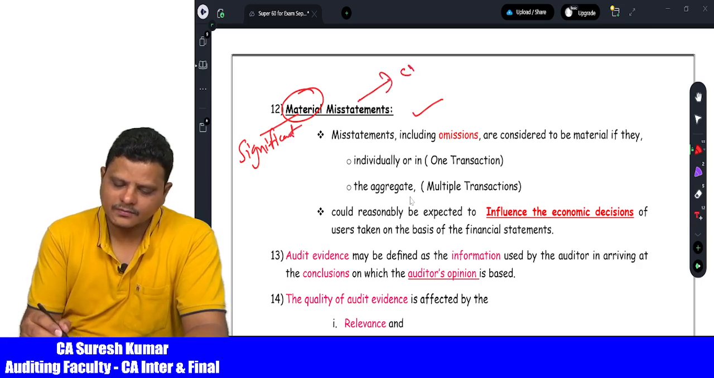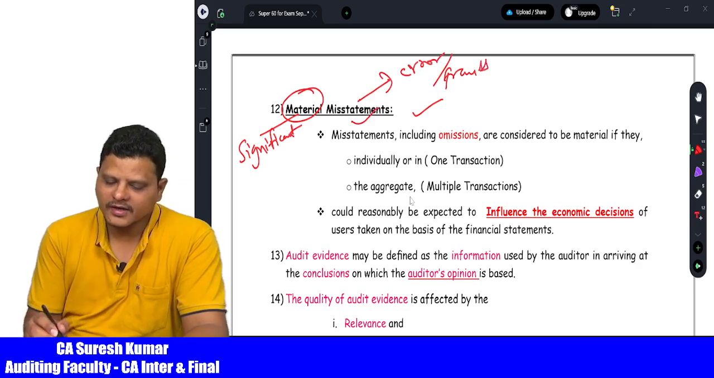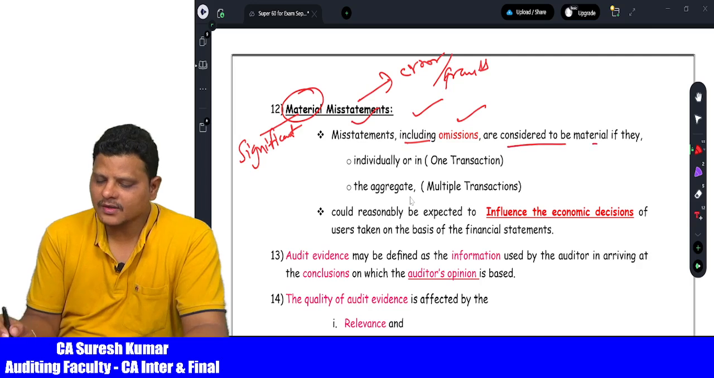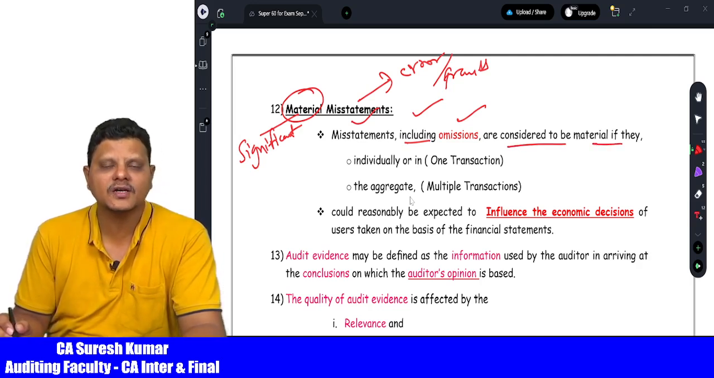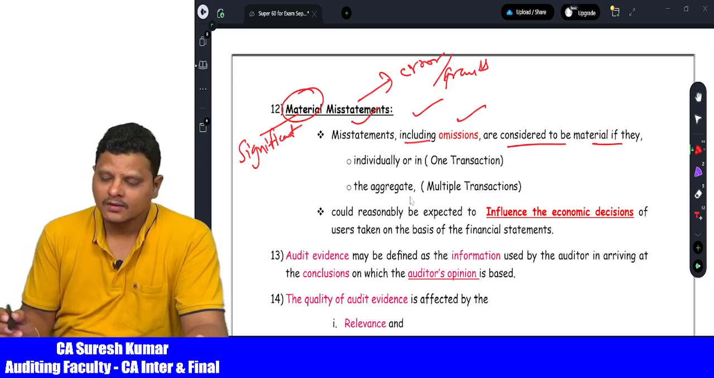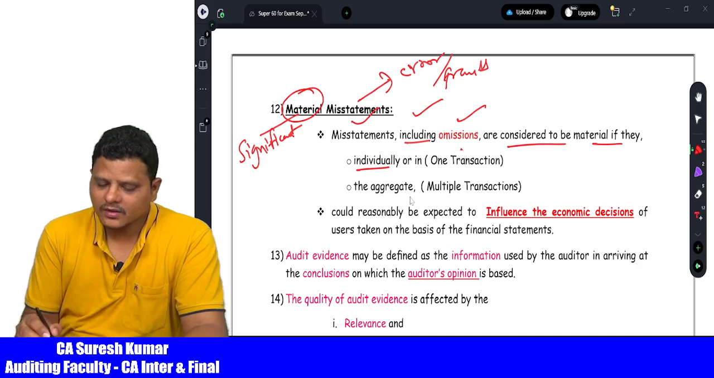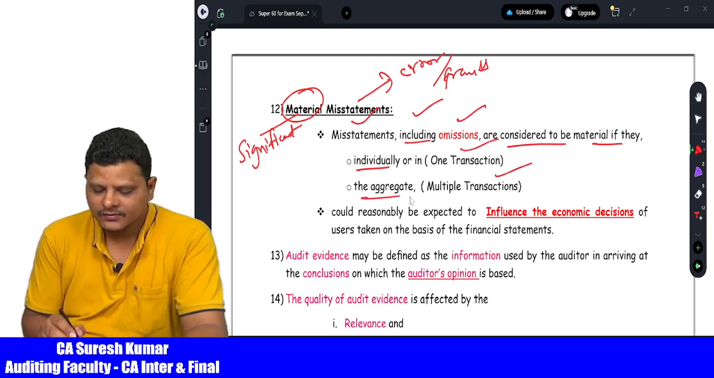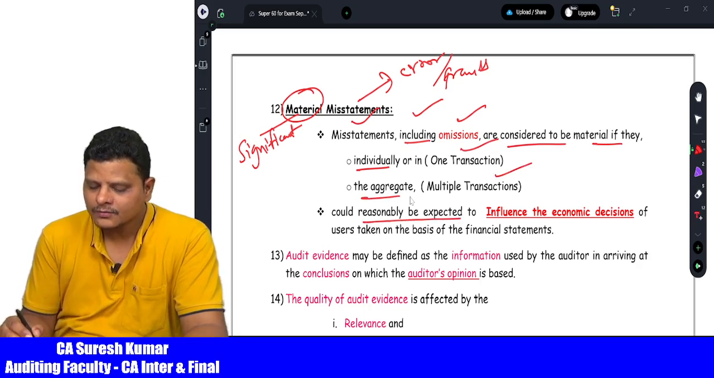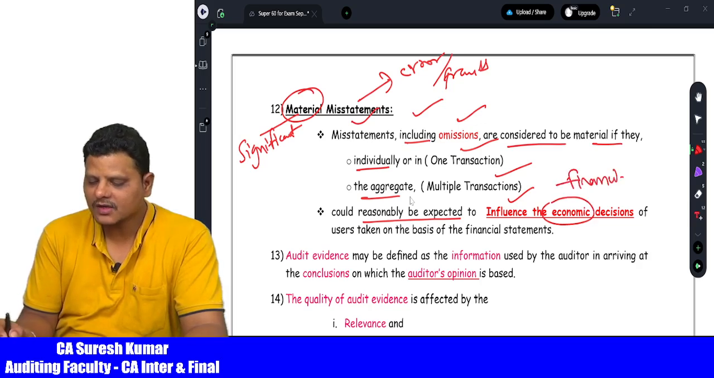Misstatement means errors and frauds. So misstatements, including omissions, are considered as material. Anything omitted in the financial statements can be considered significant when they may, individually, that means one transaction, or in aggregate, multiple transactions, reasonably be expected to influence the financial decisions of the users of financial statements.